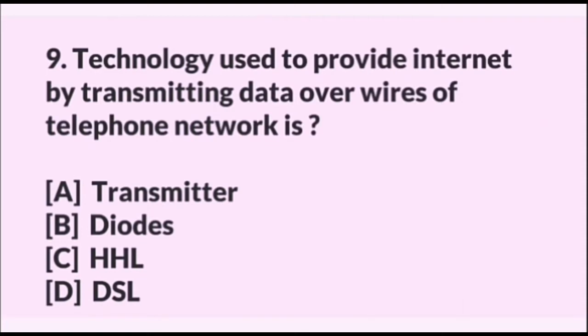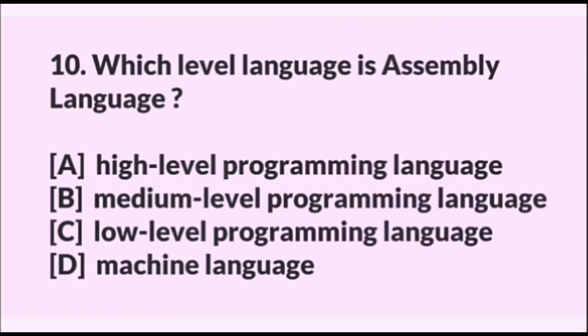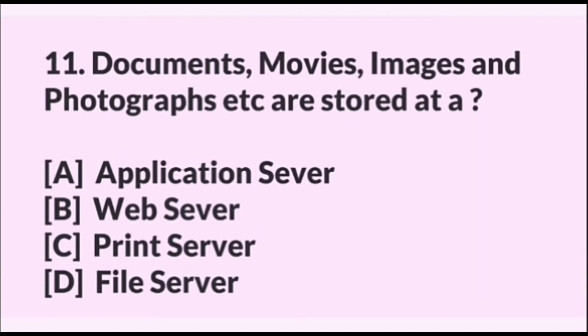Technology used to provide internet by transmitting data over wires of telephone network is? Answer is DSL. Which level language is assembly language? Answer is low level programming language. Documents, movies, images and photographs etc. are stored at a? Answer is file server.